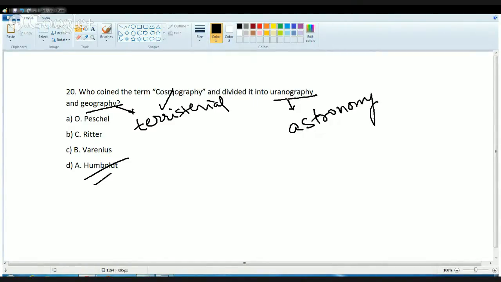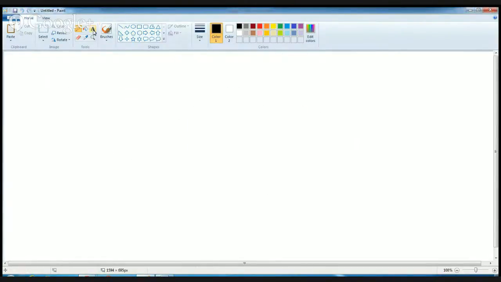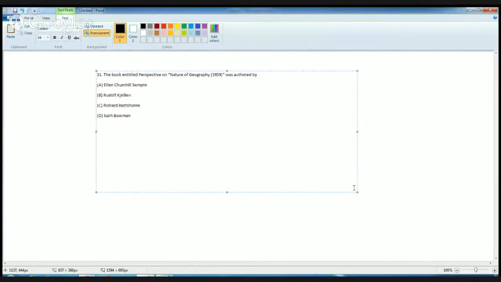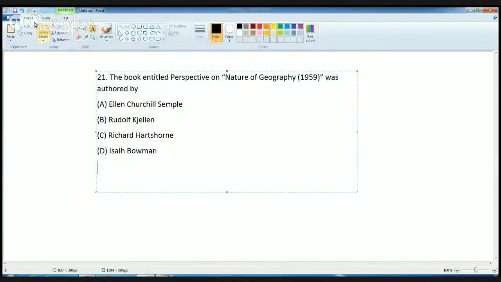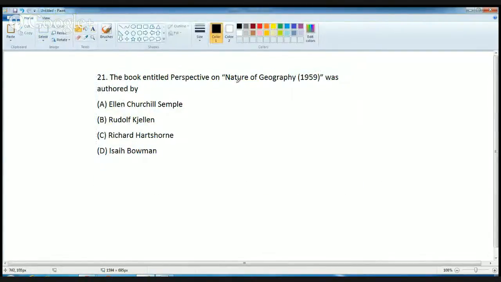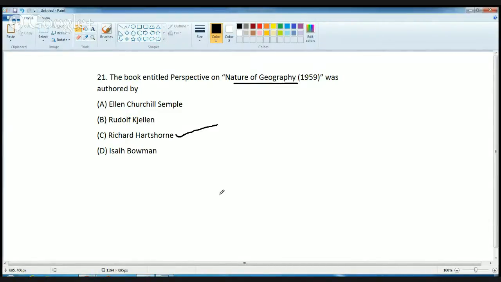Next is again a famous and a direct question. Who among the following wrote the book Nature of Geography? Now it is interesting to note this question is again repeated in paper 3. Nature of Geography was written by. So the answer is Richard Hartshorne. In 1959, he gave this book called Nature of Geography.